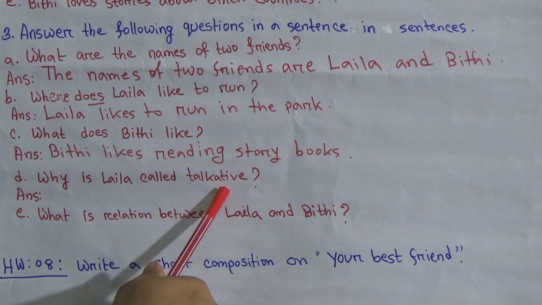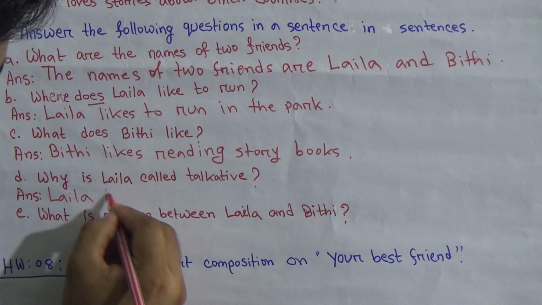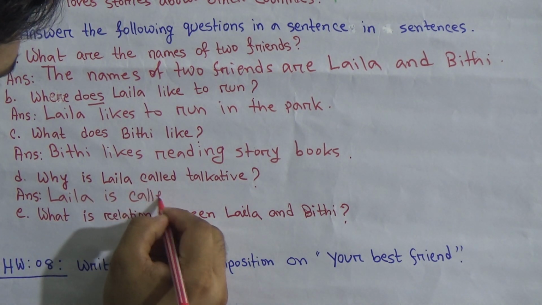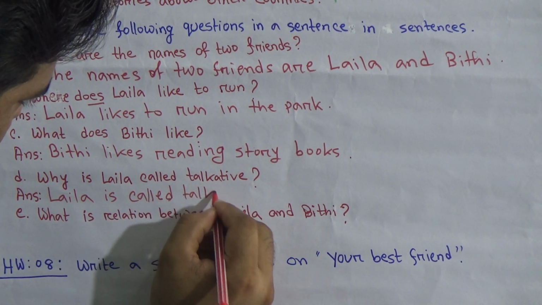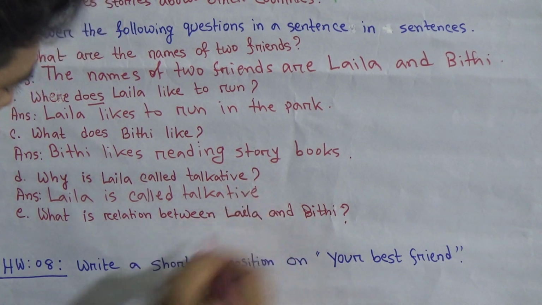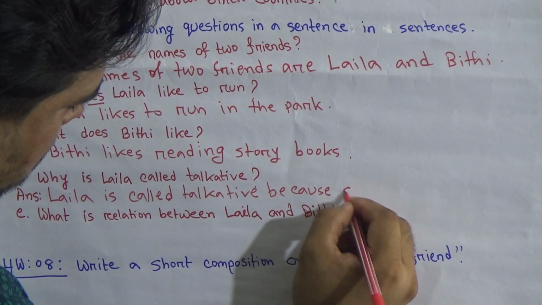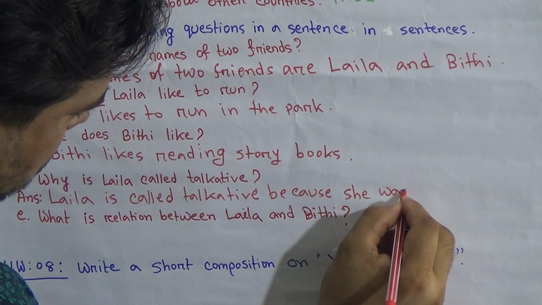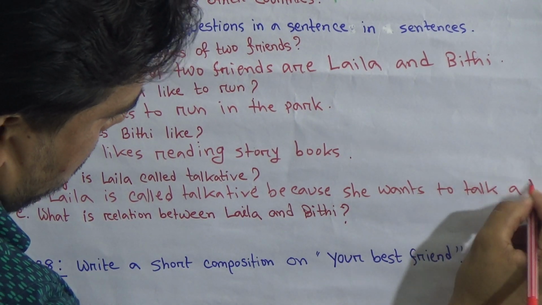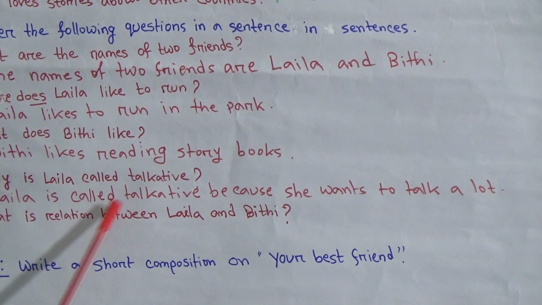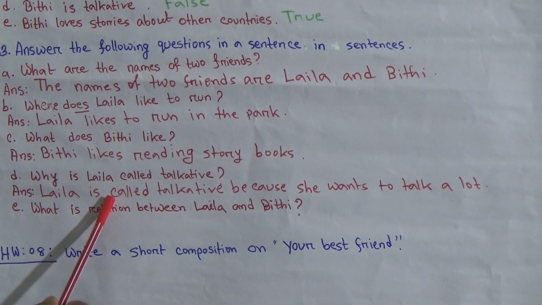Now go to question number D. Why is Laila called talkative? Now write from the subject, Laila is called, just copy from the question. Laila is called talkative. Now write the reason. Because she wants to talk a lot. Laila is called talkative because she wants to talk a lot. That's why her mother called her talkative.